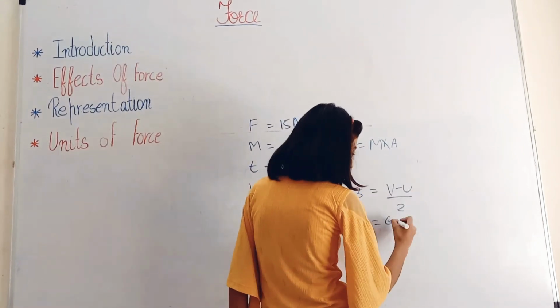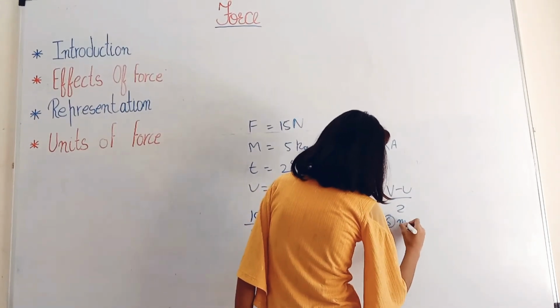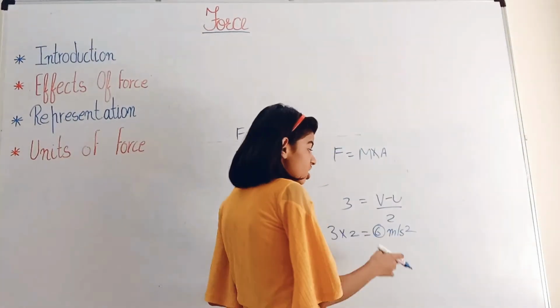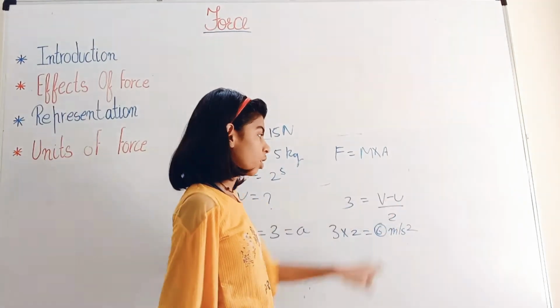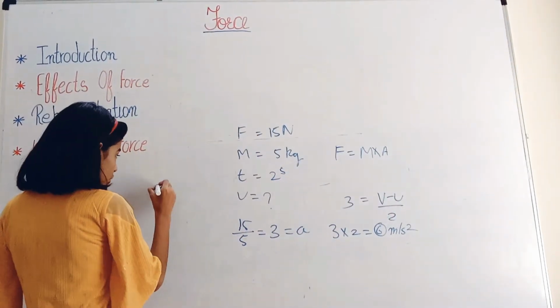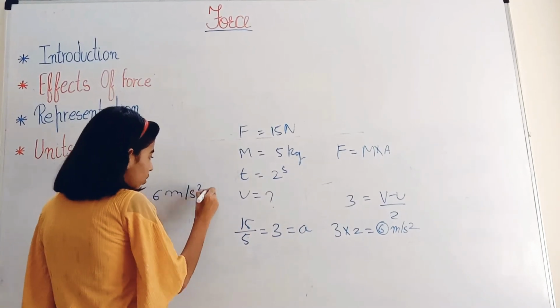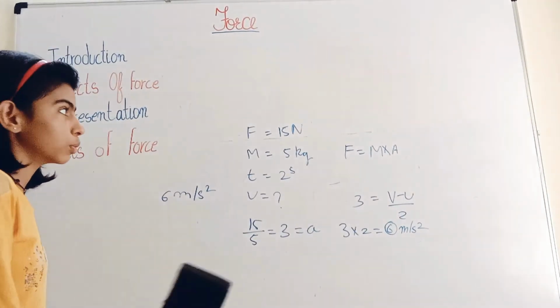So the velocity is 6 meter per second square. So the 6 is the change in velocity, the acceleration. So the correct answer is that the change in velocity is 6 meter per second square. Now let's move to the next question.